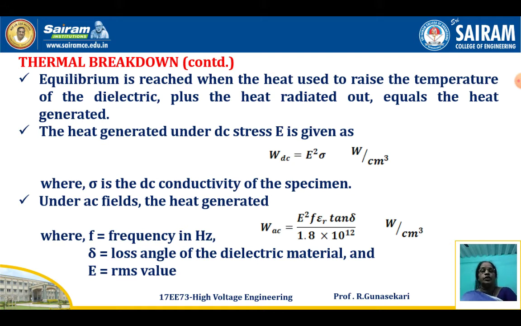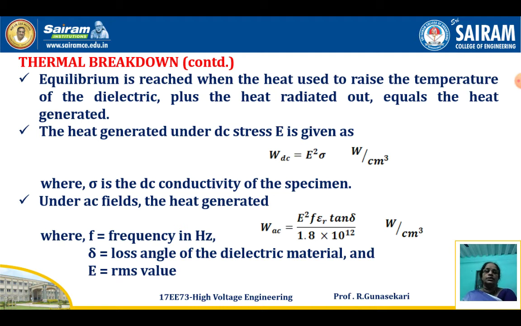Suppose we are using an AC field instead of a DC field. Now, for an AC field, how do we calculate the heat generated? That is W_AC = E squared f epsilon_r tan delta divided by 1.8 into 10 to the power 12.